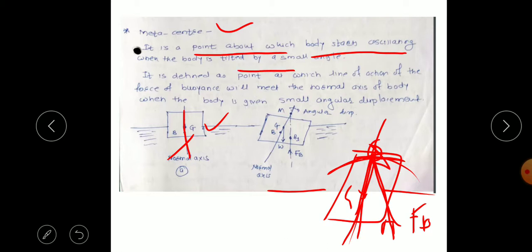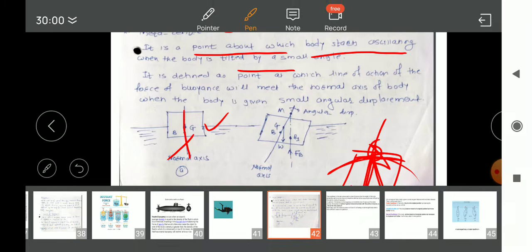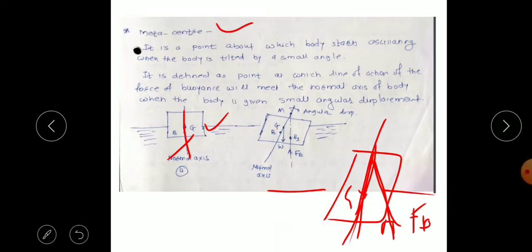A ship may be tilted because of the waves. At that time there is angular displacement. So the body will start oscillating when it is tilted by a small angle. The definition of the metacenter is the point at which the line of action of the force of buoyancy and the normal axis to the body, passing through the center of gravity, will meet when given a small angular displacement.